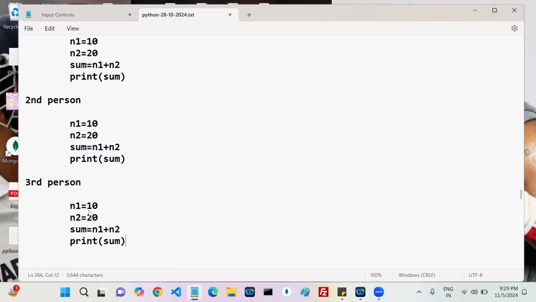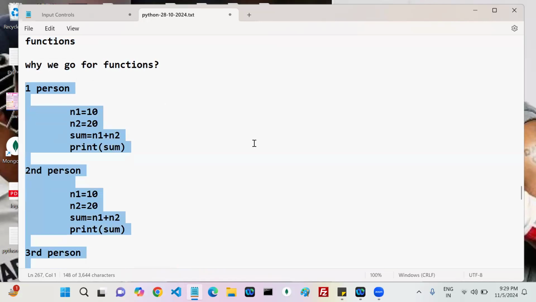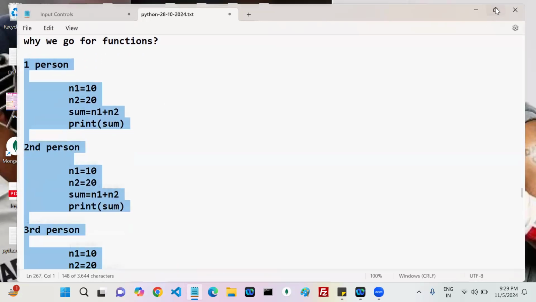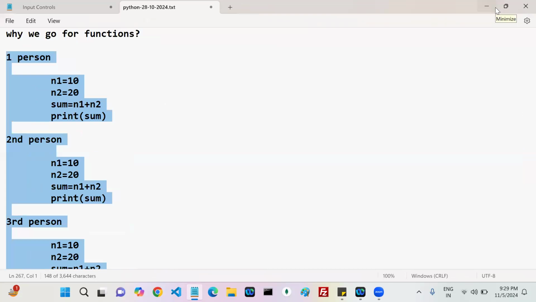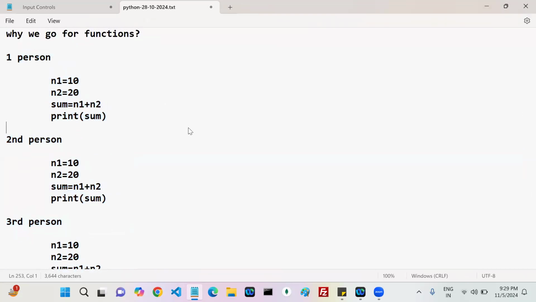But by seeing this, is it a recommended way of writing the code? Think all are in one area. The three people's requirement is the same. Do you want me to do it individually, or is there any other way? Which one is recommended? Tell me. Is it the recommended way or not?